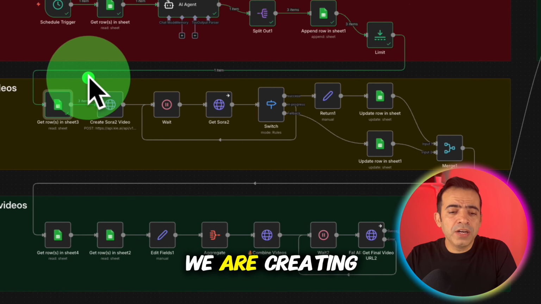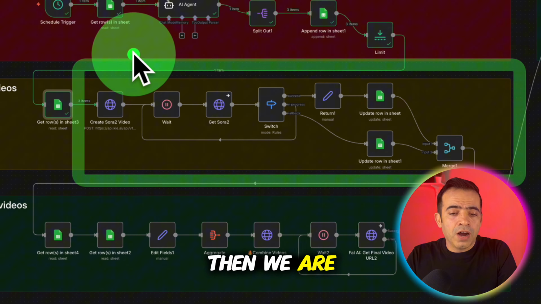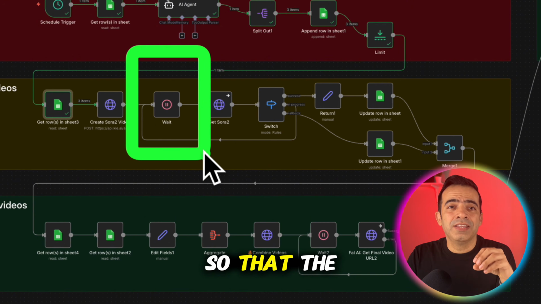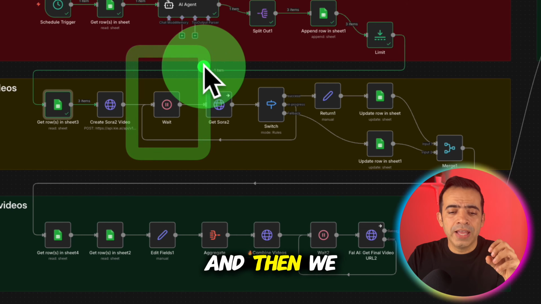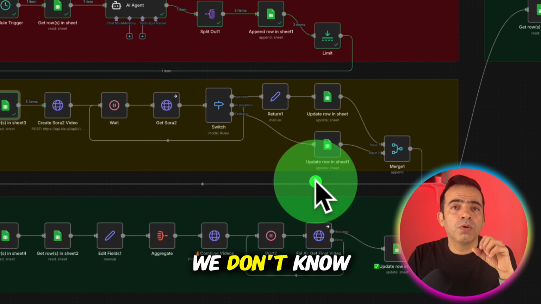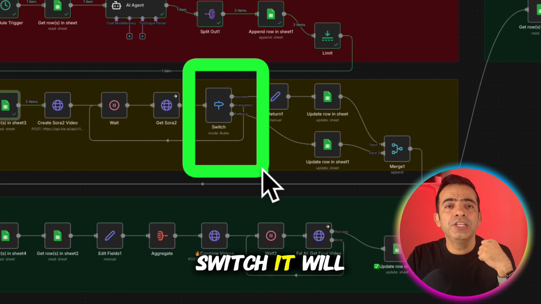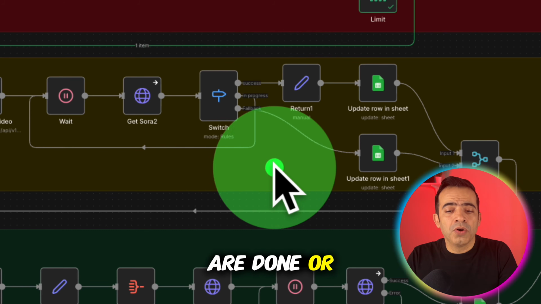So what we are doing is we are creating Sora 2 videos using an HTTPS request here, and then we are waiting for some time so that kie.ai will make those videos, and then we are getting the video back into our n8n setup. But because we don't know how long Sora 2 will take to make the videos, we added the node called switch. It will define if our videos are done, not done, or failed.